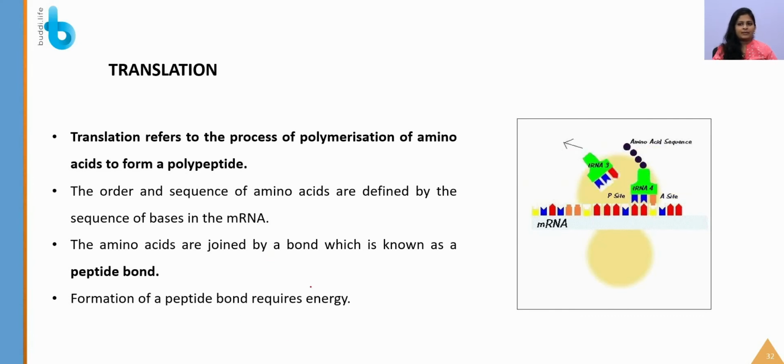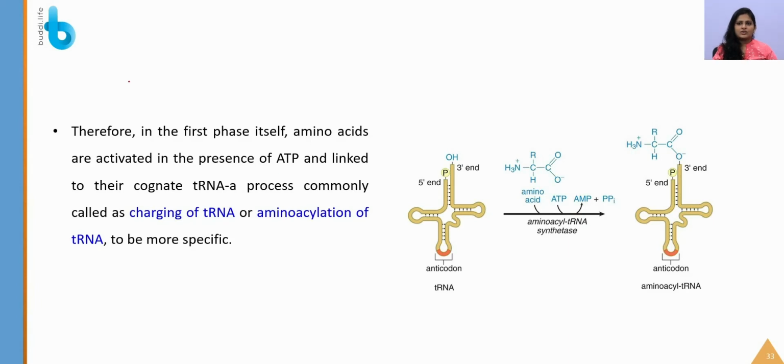Formation of a peptide bond requires energy again. Therefore, in the first phase itself, amino acids are activated in the presence of ATP and linked to their cognate tRNA, a process commonly called charging of tRNA or aminoacylation of tRNA. So first what is going to happen? By recognizing the anticodon that is present, the amino acid will bind to that particular tRNA, with the help of ATP and the enzyme aminoacyl tRNA synthetase. This process is called aminoacylation of the tRNA molecule.